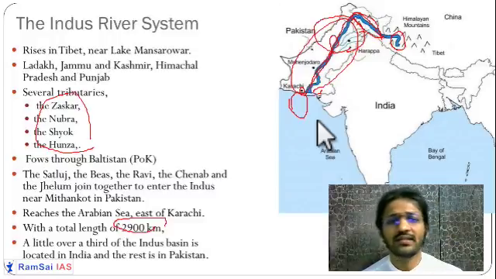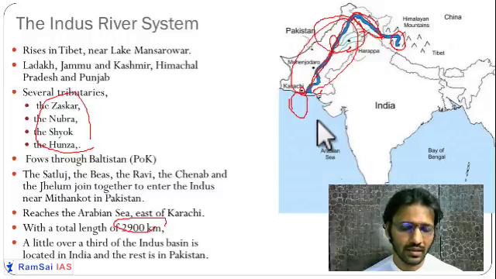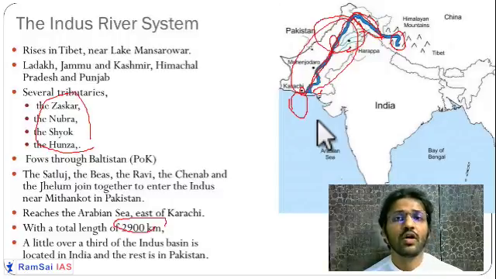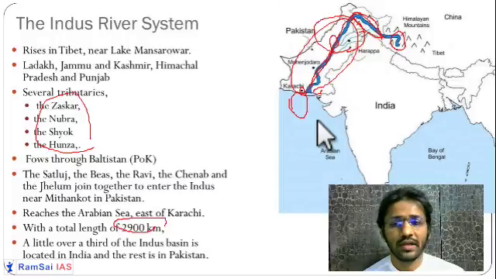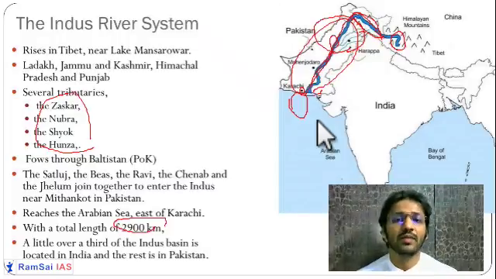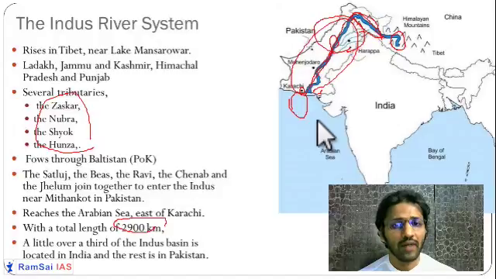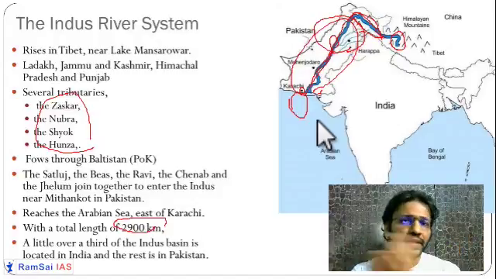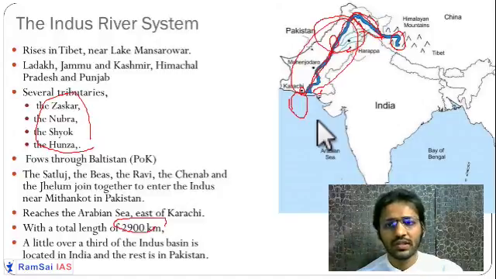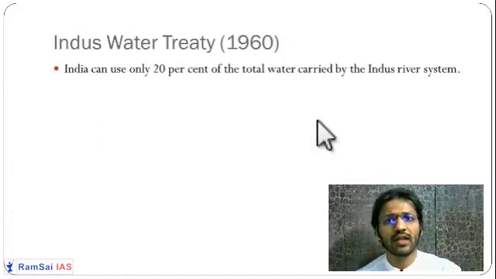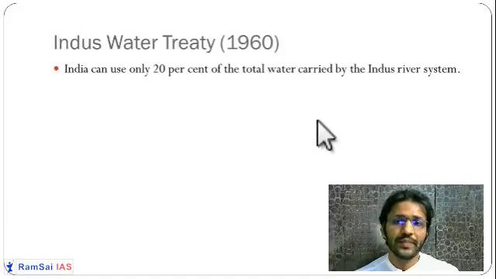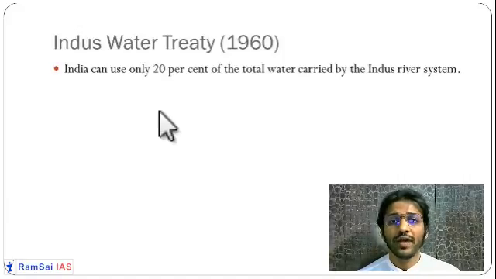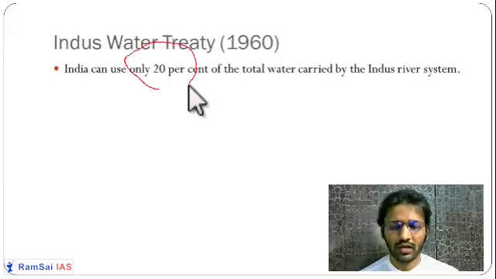So when we are calling this Indus, Indus is the lifeline of Pakistan. So it is also a lifeline for the northern states of India like Punjab, Jammu Kashmir, and Ladakh. Recently we heard about the Shyok River. We have heard about the Galwan River. So this Galwan and Shyok River are meeting with each other, and finally Shyok River is meeting the Indus River. Getting it? So these things we have heard. So the Indus water treaty has been developed between India and Pakistan. So we are getting a very low share of the Indus water.